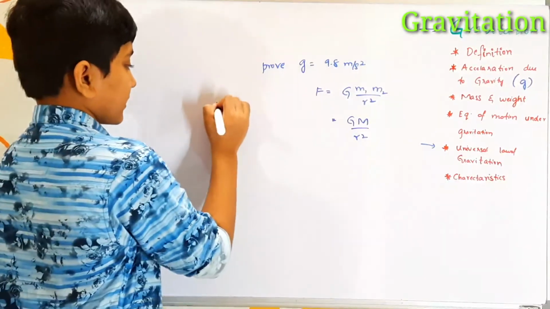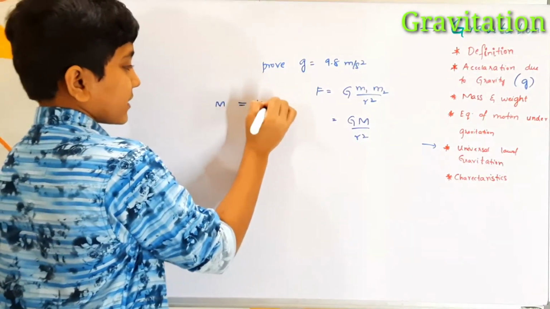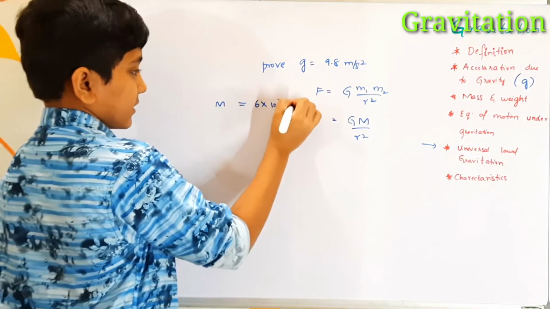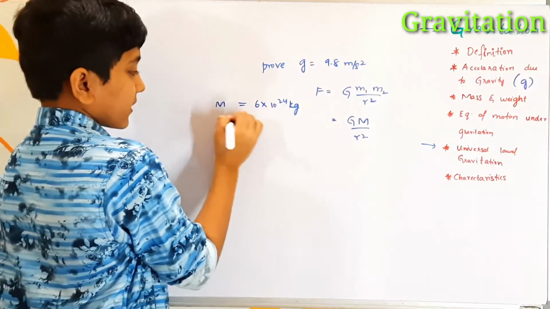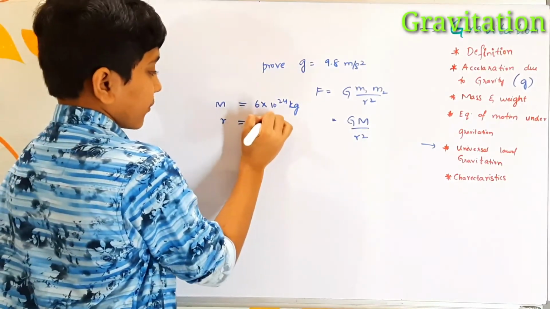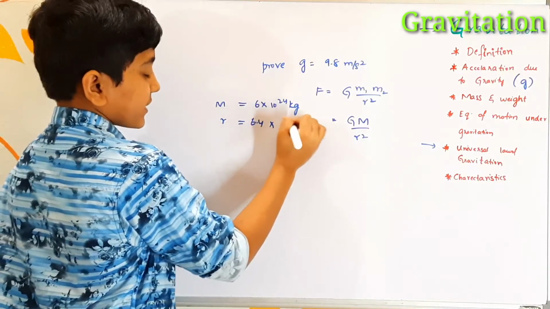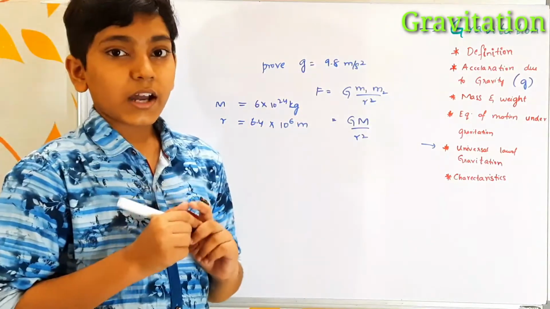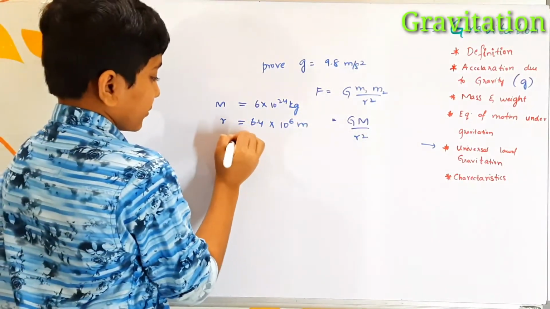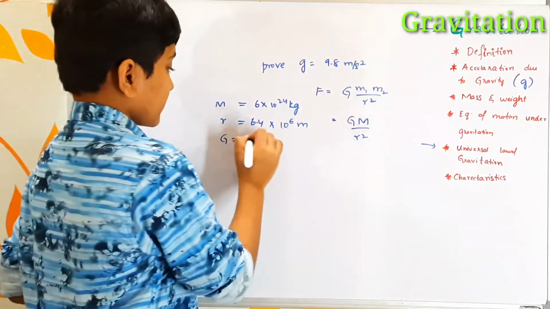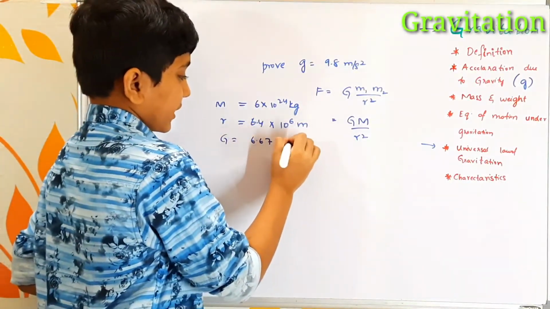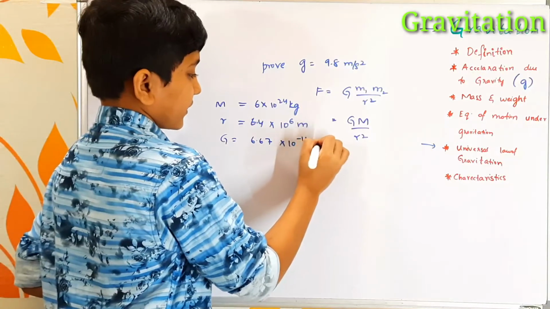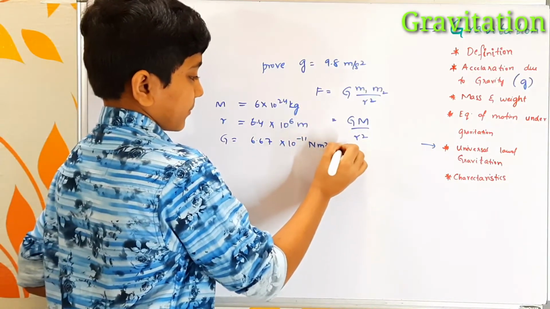The mass of the earth is 6 into 10 power 24 kgs. The radius of the earth is 6.4 into 10 power 6 meters. As we all know, the value of capital G, the universal gravitational constant, is 6.67 into 10 power minus 11 Newton meter square per kg square.